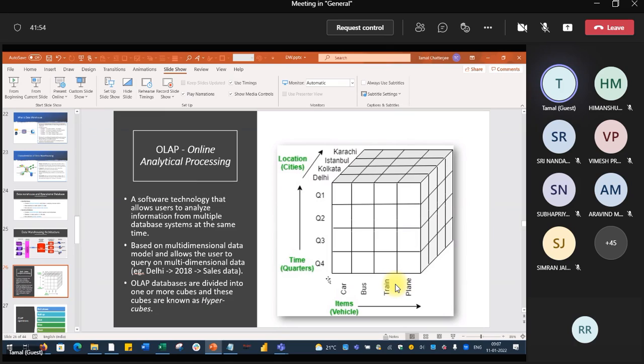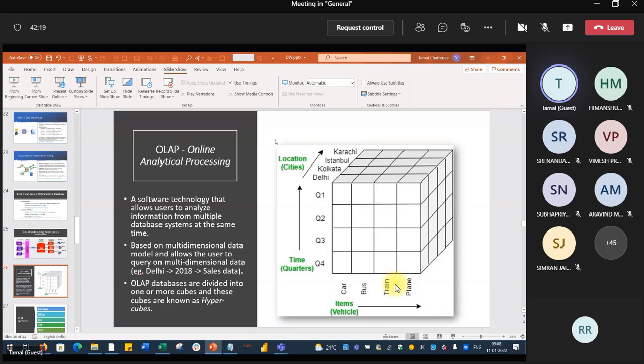So what are the things we have? We have some quarters, quarter 1, quarter 2, quarter 3, quarter 4. We have some sales of the car, bus, train, and plane. Okay, some items, vehicles. So we have some times, we have some vehicles, and based on that, we have some cities actually: Delhi, Kolkata, Istanbul, Karachi.